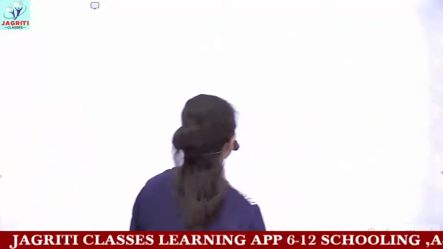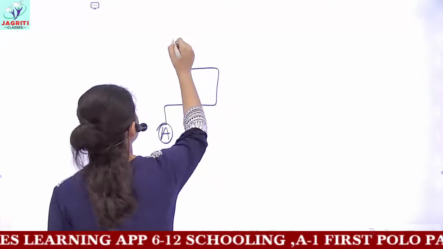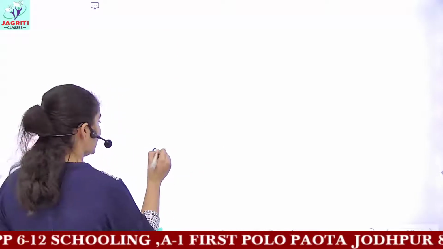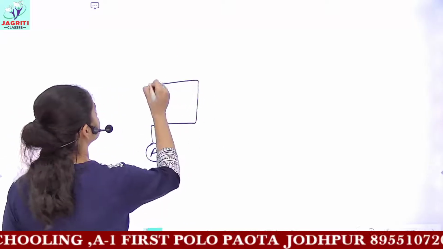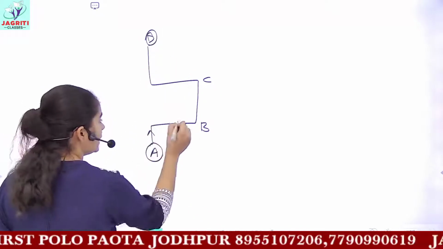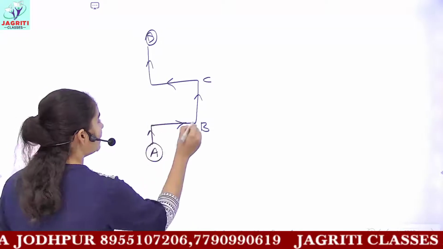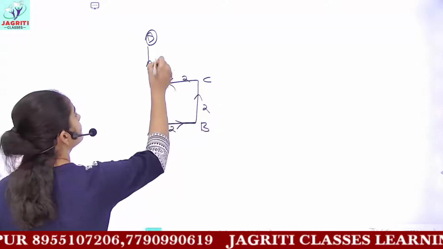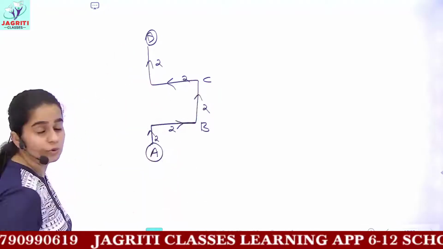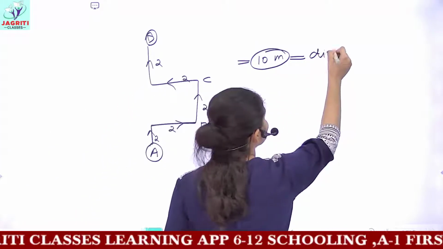Let's see how. Let's suppose you are given a point A, and then you have the points B, C and D. The object moves from A to B, then to C and then to point D. So the total distance would be what, if every path is of 2 meters? How would you calculate total distance? Total distance would be 2 plus 2 plus 2 plus 2 plus 2. That would give you 10 meters. So this would be the answer for distance.